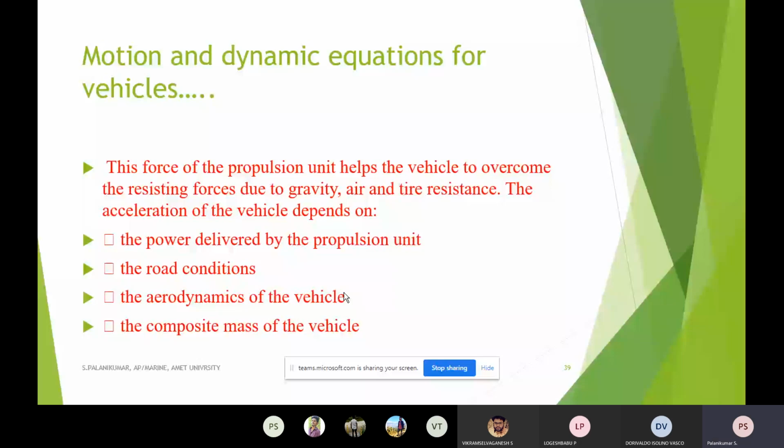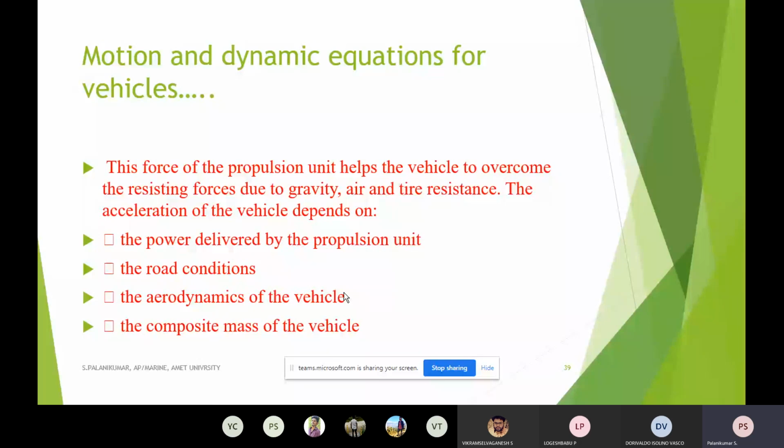So here the gradient resistance will be positive, acting against the tractive force. So when the vehicle is in uphill motion, there are three other resistive forces mainly acting against the tractive force: rolling resistance, aerodynamic drag, and acceleration resistance.